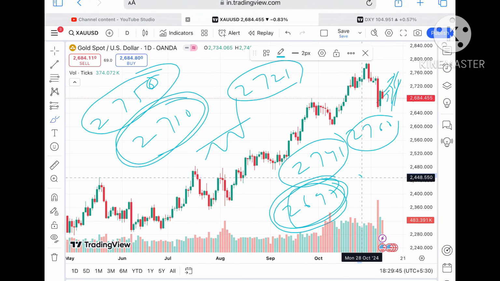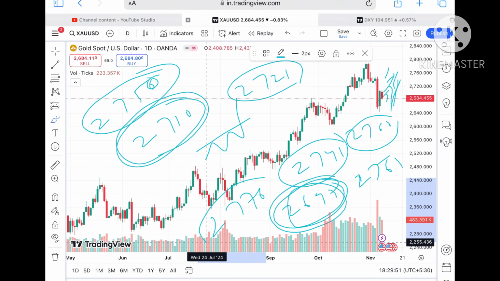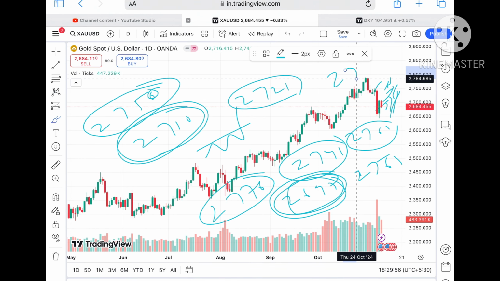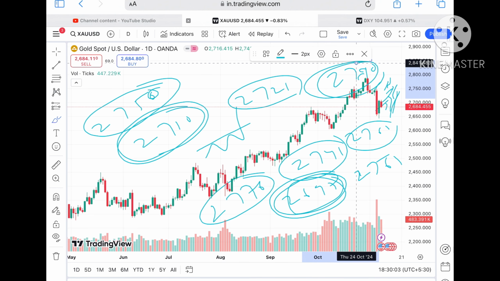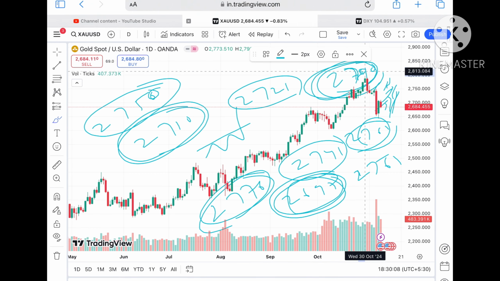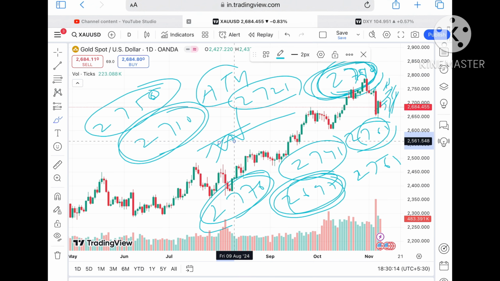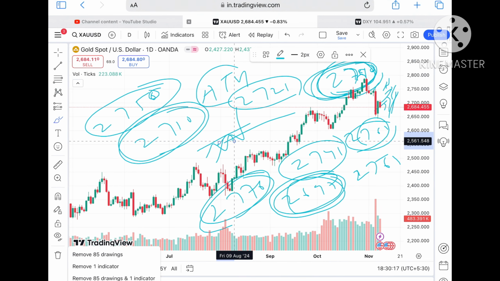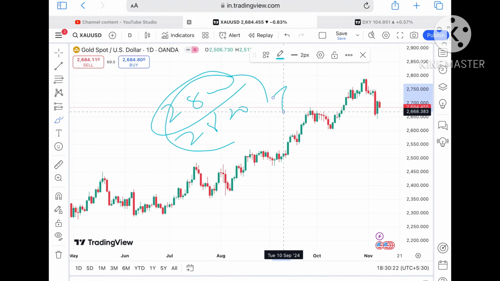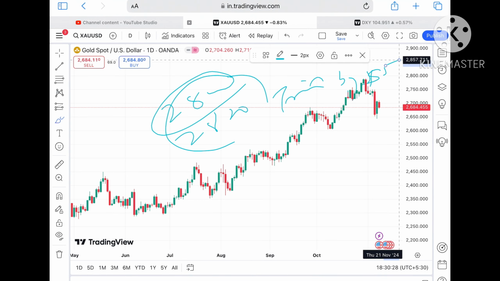Okay, and if that sustains, a further upside we can see towards $2764, and then it can go towards a level of $2776. Okay, and suppose the price moves above that particular level, keep it in mind that as soon as the price starts sustaining above 2776, the probability of crossing 2790 will be there, and then it can make a new all-time high. Because this level has already been weak, chances of crossing this level we can see. So it can go again towards a level of 2800 and then to a level of 2820. So you can trail your SL by $5, so you will capture a big movement towards the upside.